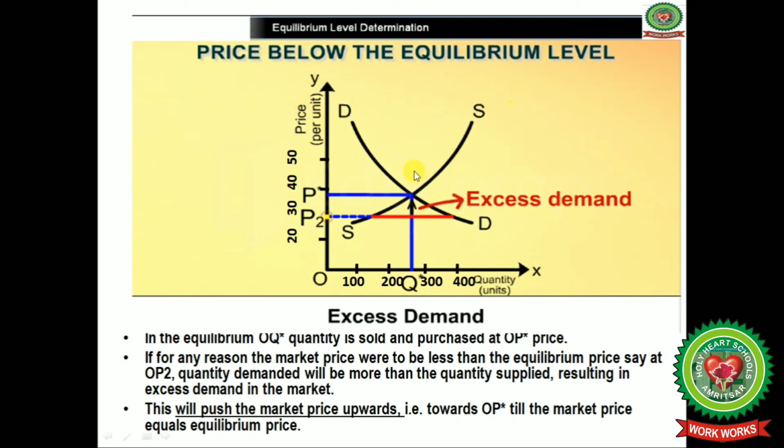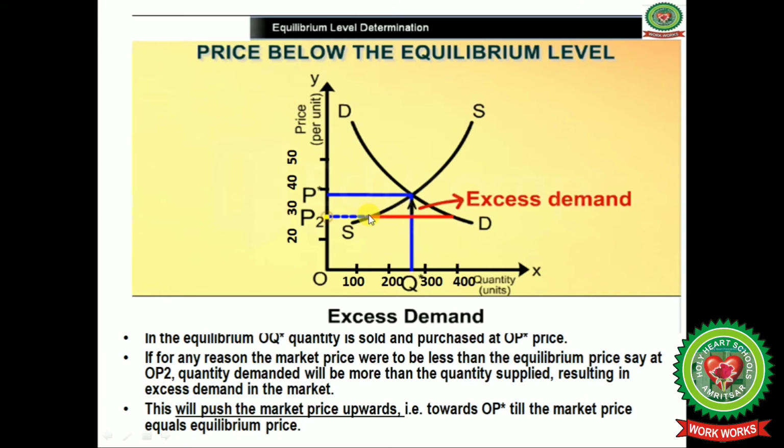Now we will discuss the case when the price is below the equilibrium level. In the previous diagram we have discussed this equilibrium level, OP star and OQ star. Now if the price falls from OP star to OP2, what happens?